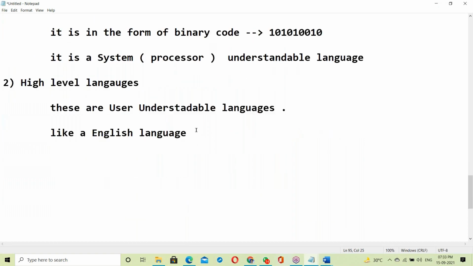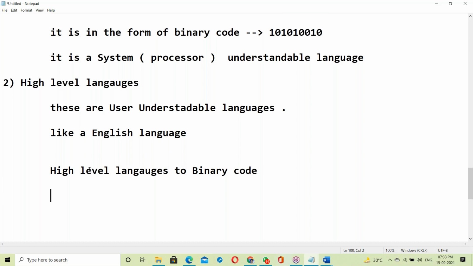How do we convert them into binary codes? A C, Java or C++ program has to be converted into binary codes. Who will convert from high level language to binary codes?